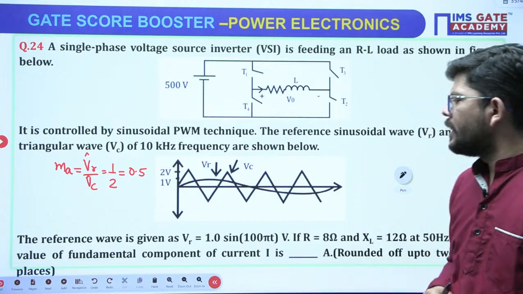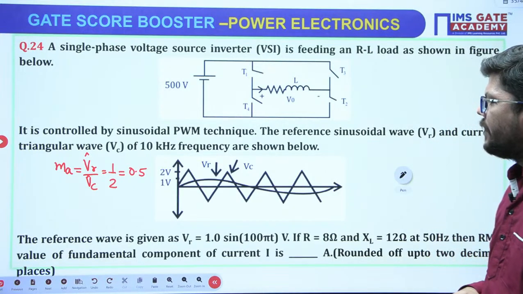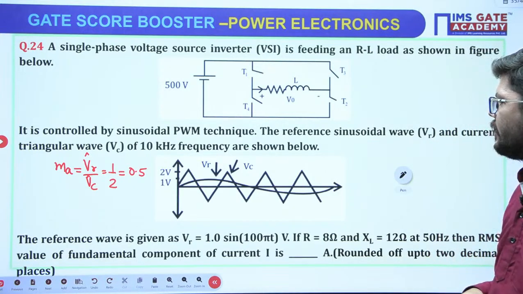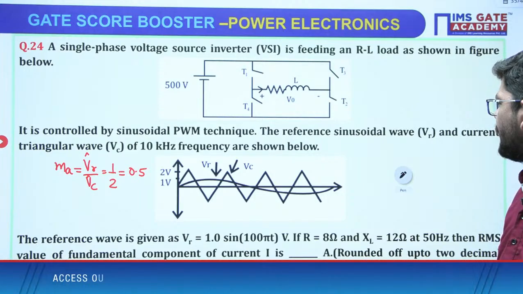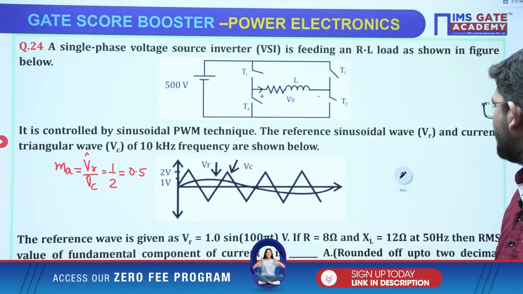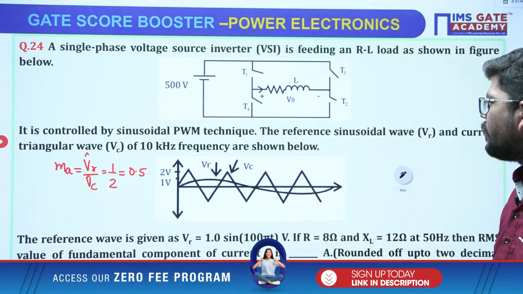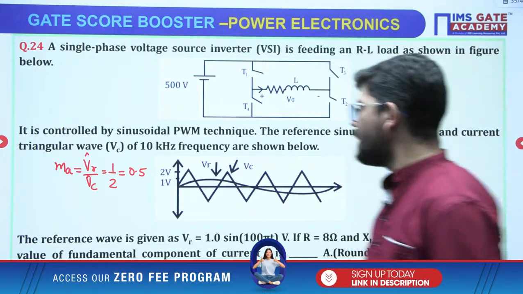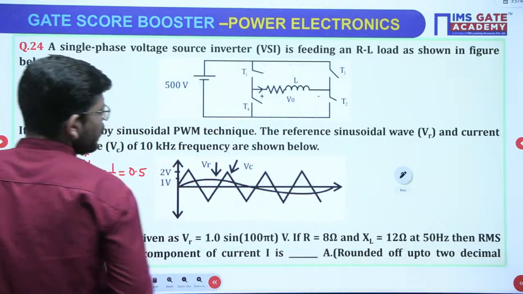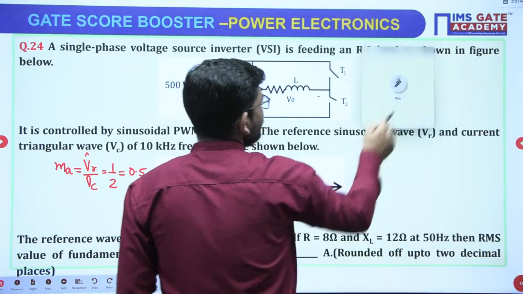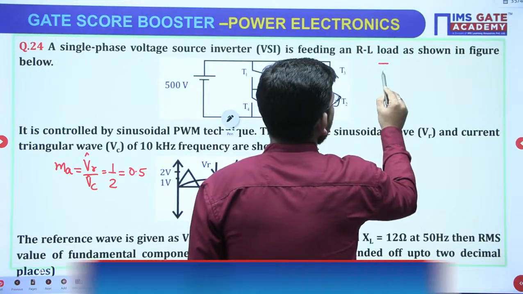Now the reference wave is given as VR equals 1 sin 100 pi t, and R is 8 ohm and XL is 12 ohm at 50 hertz. Then what will be the RMS value of the fundamental component of current? Guys, we have to calculate the RMS value of the fundamental component of current.